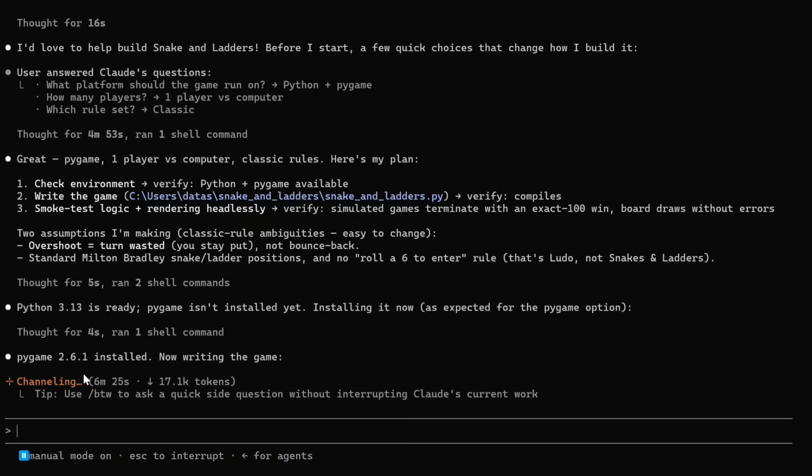As you can see on my screen, Pygame 2.6.1 has been installed also. Now writing the game. Till now it has consumed about 20k tokens and no code has been written. So I want to see how many tokens it consumes and what it costs me also. But I think Kimi K3, given the benchmarks, is the best LLM right now, and I am able to use it to build the game for myself. Let's see how it goes.